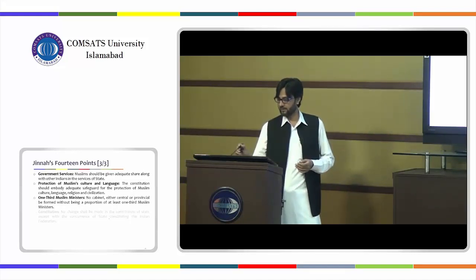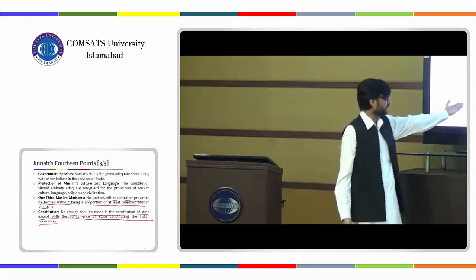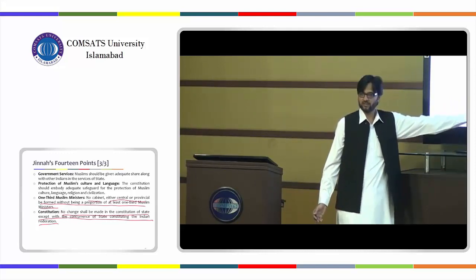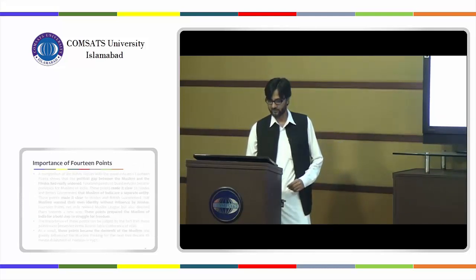One third Muslim ministers, right? No cabinet, either central or provincial, be formed without a proportion of at least one third Muslim ministers. They were ensuring proper representation of the Muslims at every level. No change shall be made in the constitution of a state except with the concurrence of the state constituting the Indian Federation. If you are making changes in the constitution of a state and that state is not willing, then you cannot do it. So the 14 points were again asking for that kind of thing.